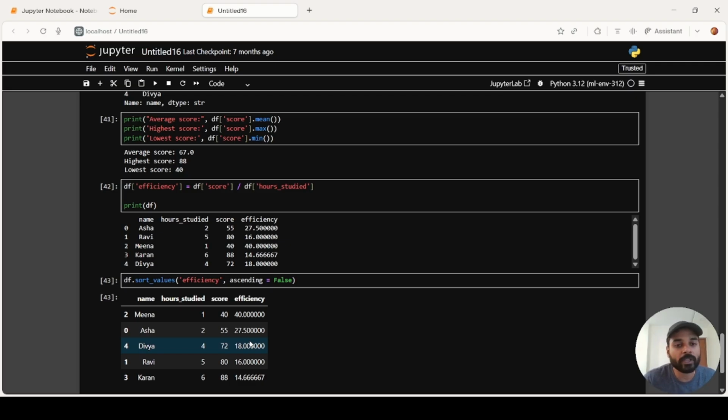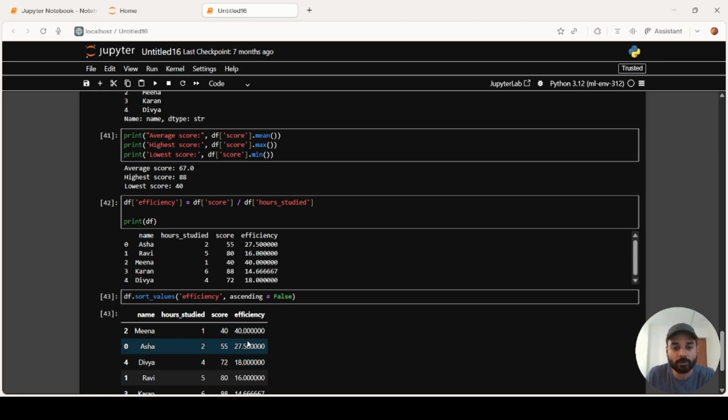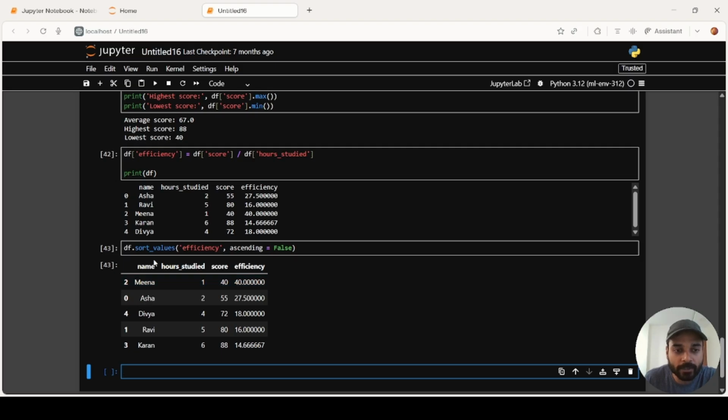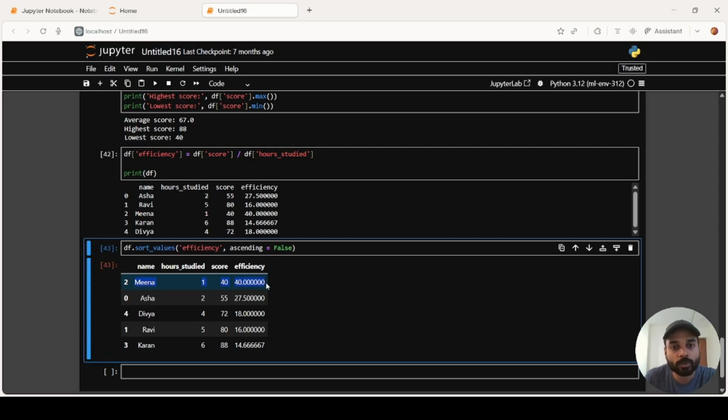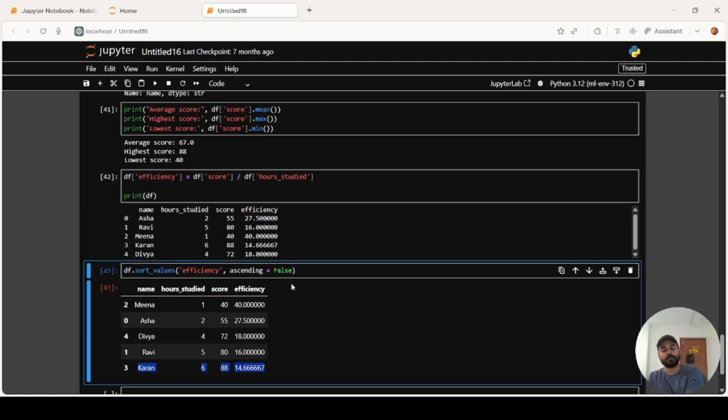If we had kept it equal to true, then the reverse would have happened. Now the highest efficiency student, Meena, came at the top of the rows, and the lowest efficiency, Karan, came at the bottom. So this is how we sort the values in a given data set.